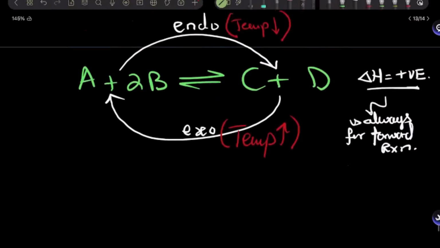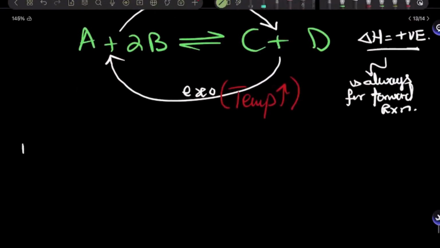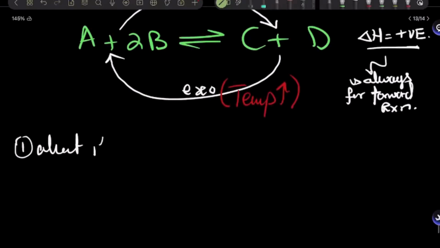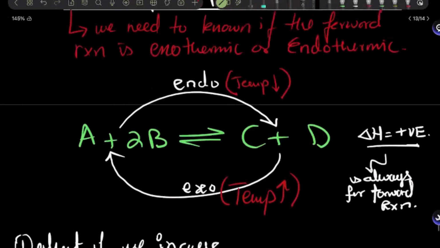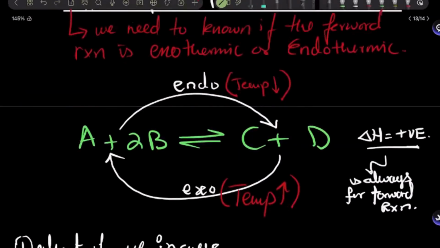So if at equilibrium we increase the temperature, remember that we can only increase the temperature of the surroundings, not the system. The system is that equilibrium reaction. You cannot go into the system and increase the temperature.